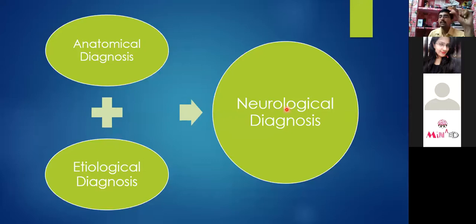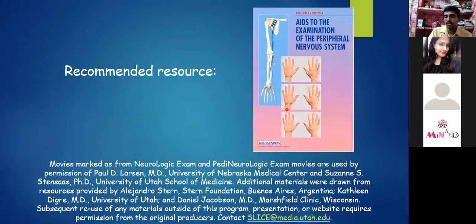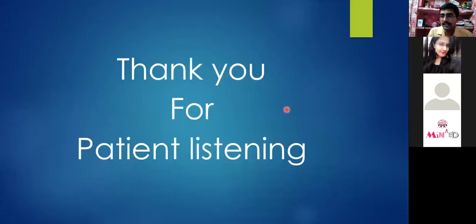Combining both of them, we get an idea of the neurological diagnosis. We had an anatomical idea of the diagnosis, we had an etiological idea, and after this neurological diagnosis, we will make a physical therapy diagnosis from our point of view, and then we'll treat the patient. So this is all from my side. I think maybe it was quite boring, hopefully not, but now I'm open for questions and answers.